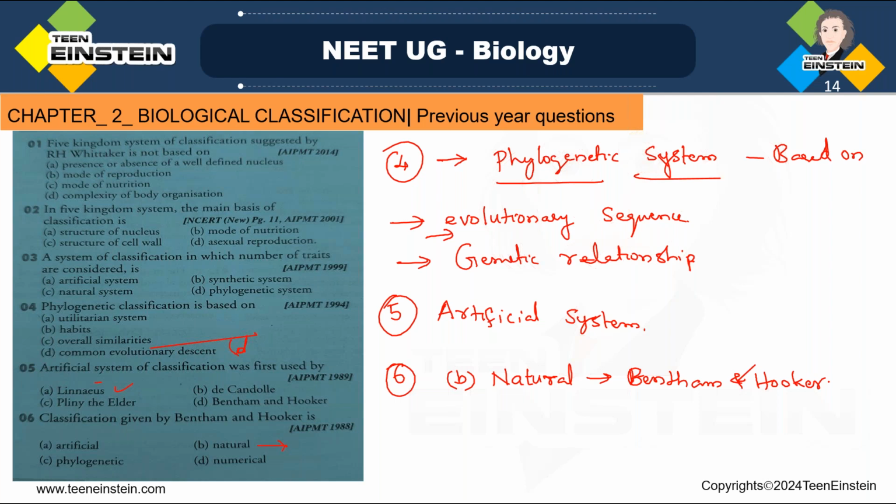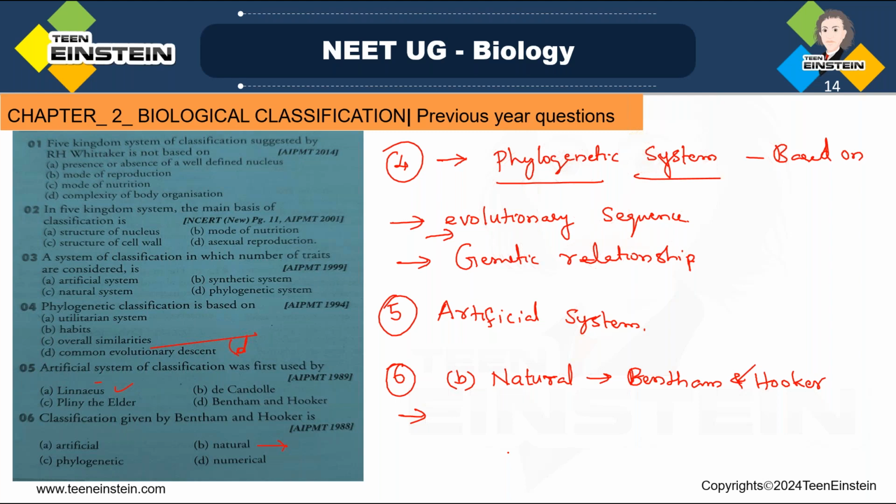So natural system of classification, who brought that? It is given by Bentham and Hooker. And in the natural system of classification, what points are there? All the information, maximum information, including the natural relationship, all those characters are considered, right?